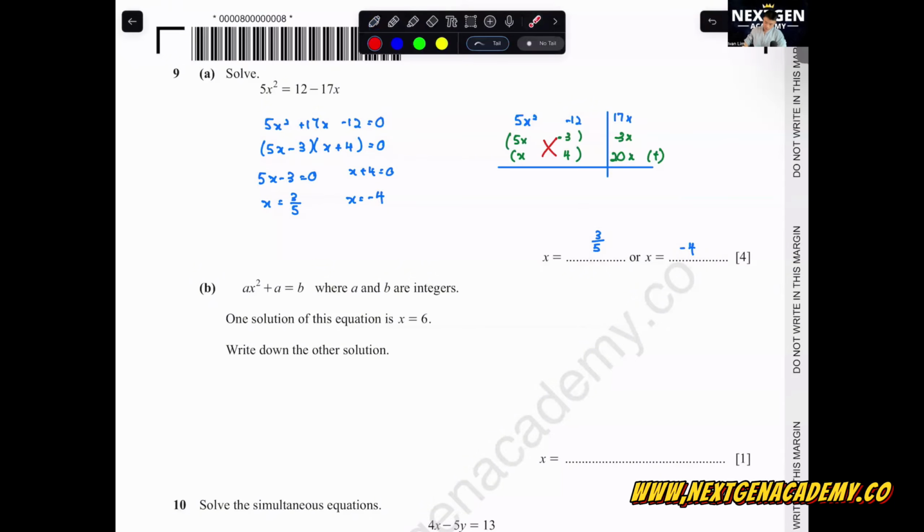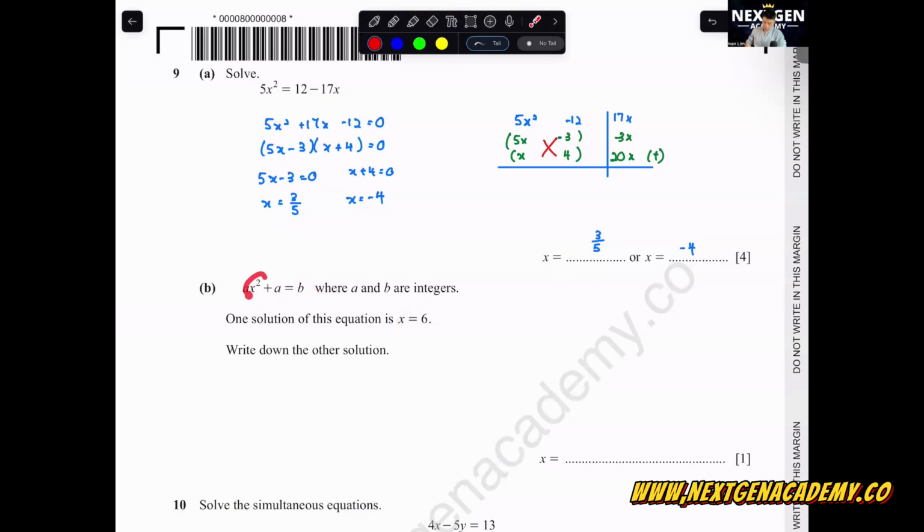If you see here, in the equation there's only one x, and it's the value of x squared. So we need to find another value of x where the value of x squared is exactly the same. That means a and b, right? We don't know what a and b are. Maybe a is 1, b is maybe some value. If, let's say, 1 times 6 squared, 36 plus 1, this one is 37. So let's say a is 1, b is 37 based on this equation.